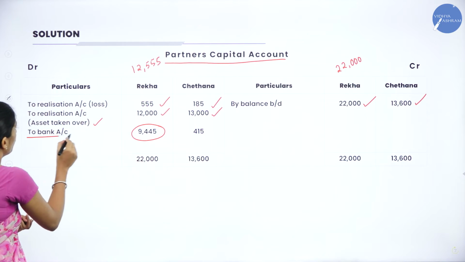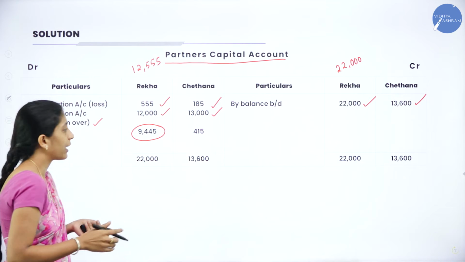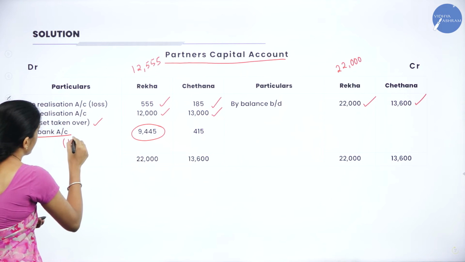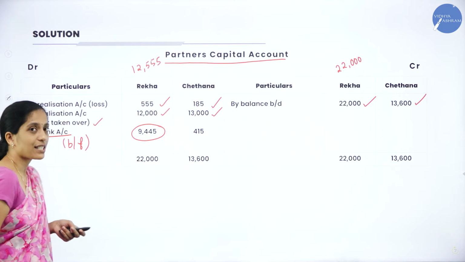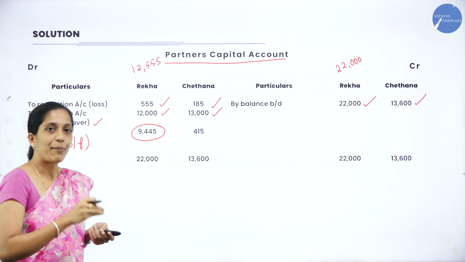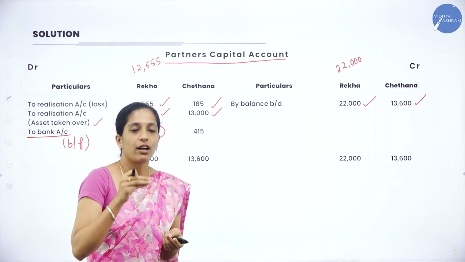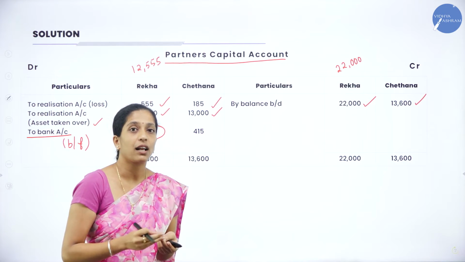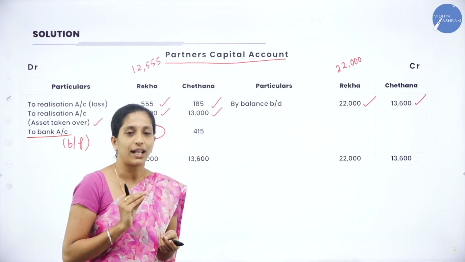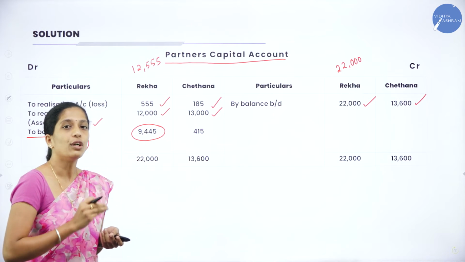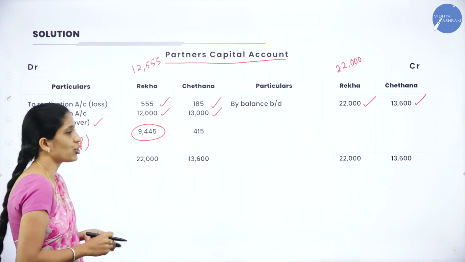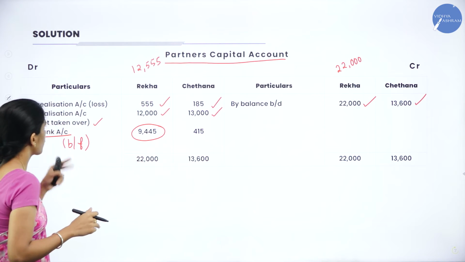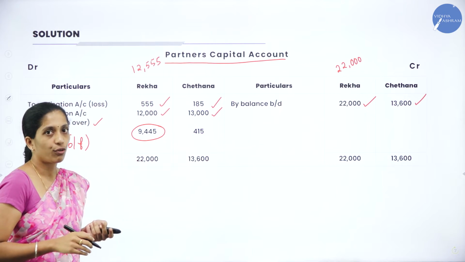We'll transfer to bank account. So this is the only difference when compared to admission of a partner, where you are going to prepare partner's capital account, but you are going to carry down that amount. Here you are going to pay that amount to the individual partner. So we will record it as to bank account 9,445.